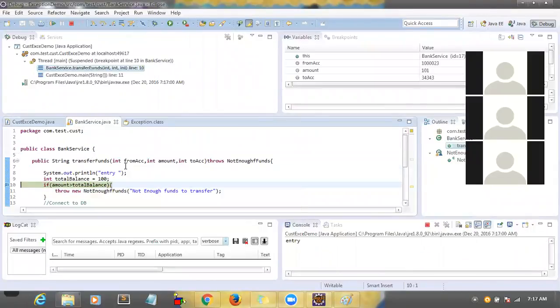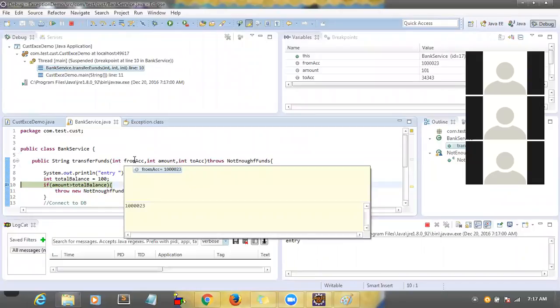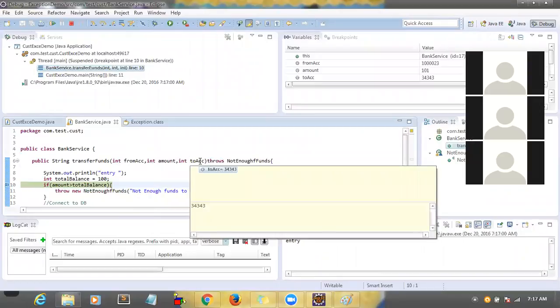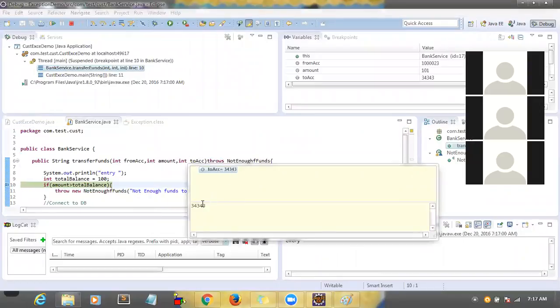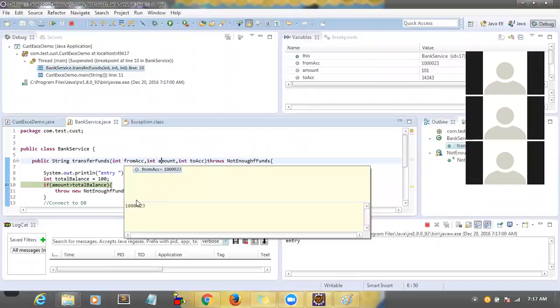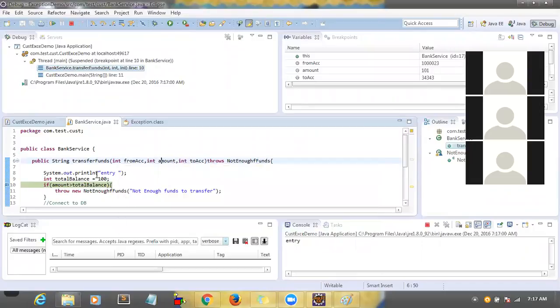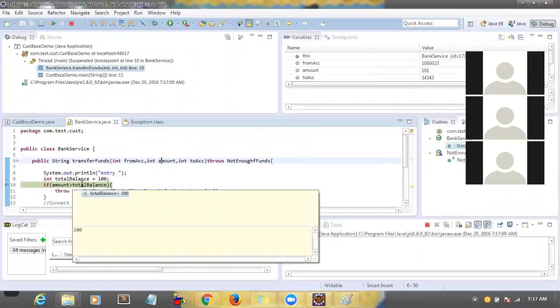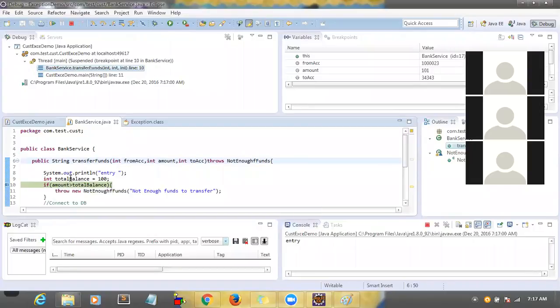If you want to see the variable values, what is the from account, what is the to account, what is the amount, everything it is displaying. It will display at runtime what values are coming, so that you can check whether it will go to here or here. So this is also another way. I will explain more tomorrow on how to debug the code.